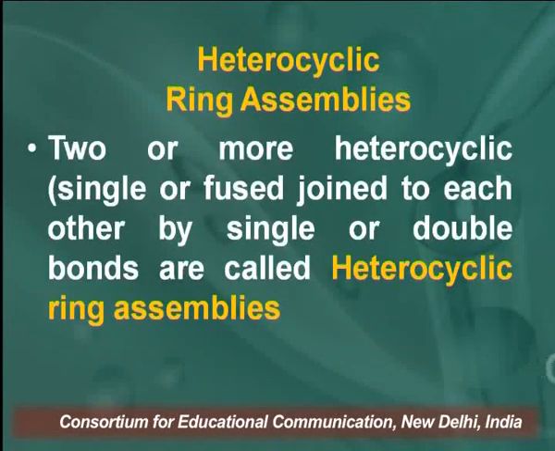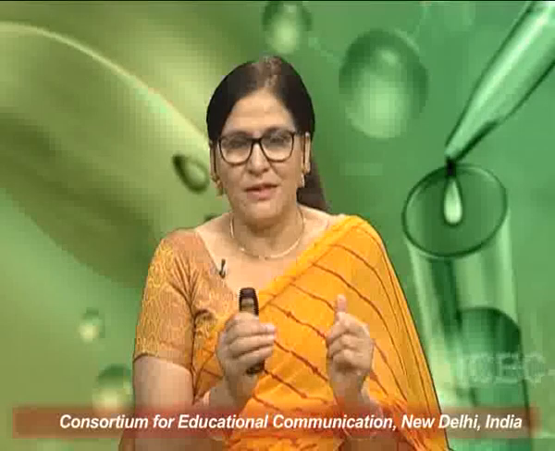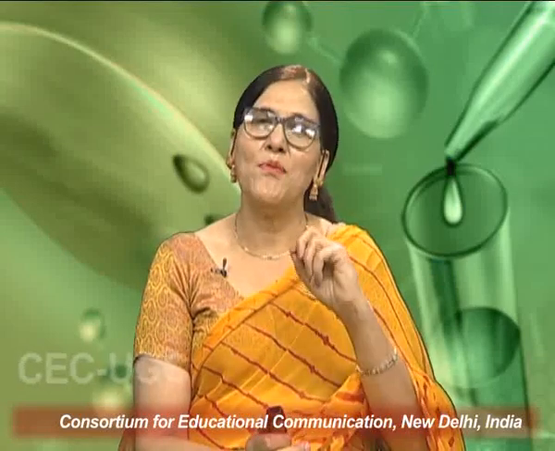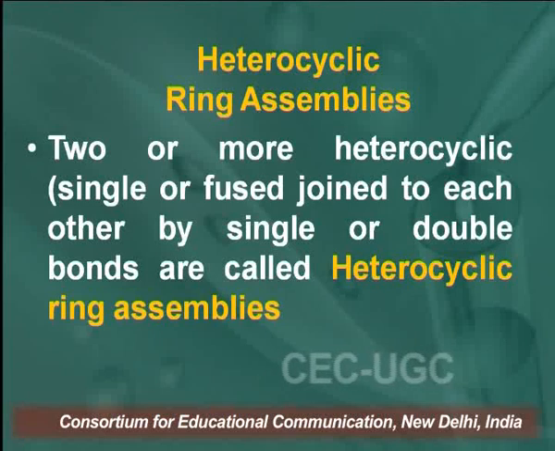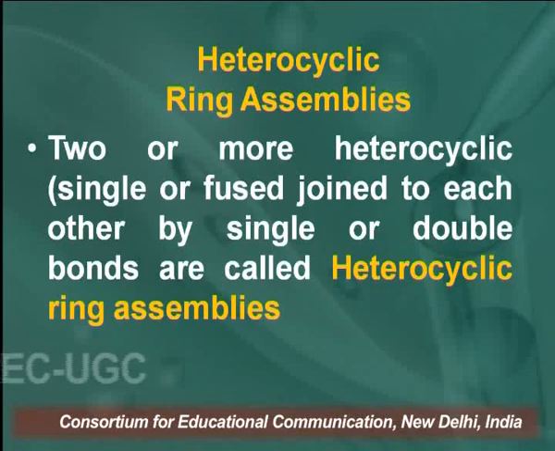Learners, heterocyclic compounds are also classified as heterocyclic ring assemblies. What are heterocyclic ring assemblies? When 2 or more heterocyclic single or fused rings join each other by single or double bonds, they are called heterocyclic ring assemblies.